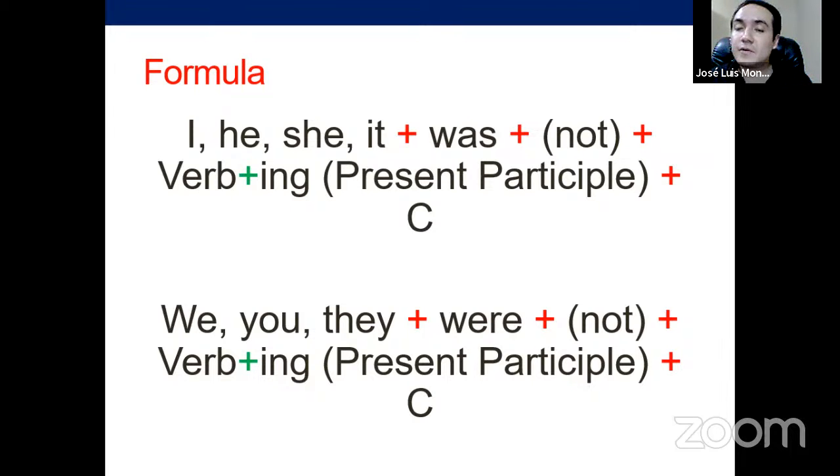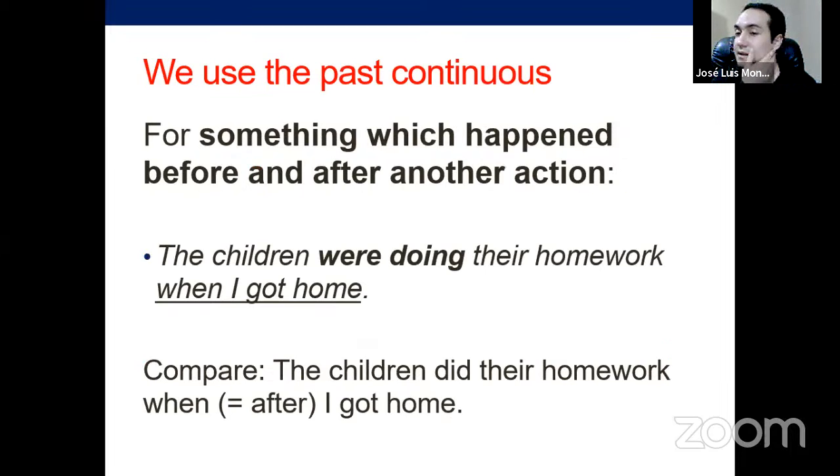She was studying for the test. Or we were driving the car. You were studying for the test. Okay, so the change that we got, again, it's very simple and it's only related to the verb to be as a possible conjugation, right? But here, more than just the past continuous, we have to understand that it's not used by itself, all right? There's no sense, no logic in using something like, I was studying for the test, but then what? You can simply say, I studied for the test.